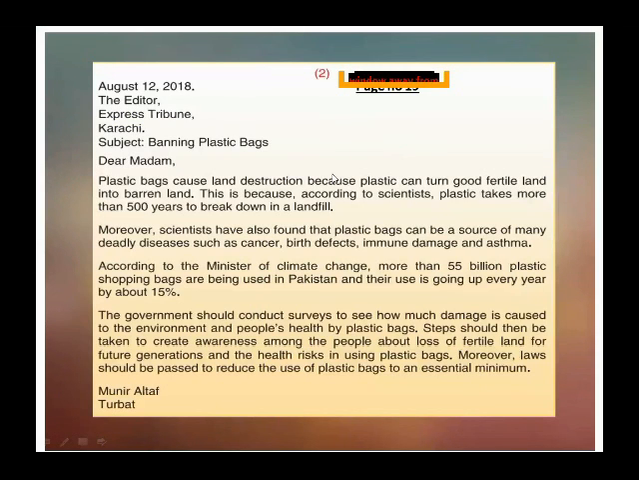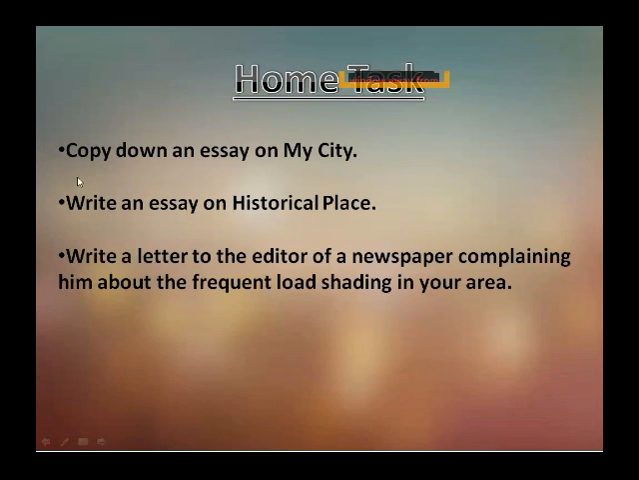Now this is the time to discuss the home task. There are three home tasks for you. First, copy down an essay on my city. As I already showed you the slide again and again for taking the screenshot, it will be easier for you to complete the work. The essay My City you have to complete in your fair English copy. Only this task you have to copy down.